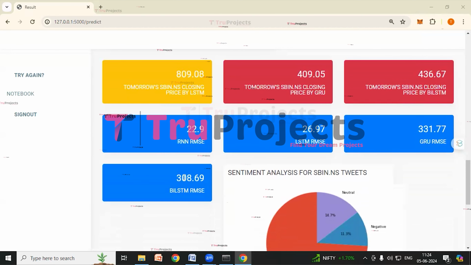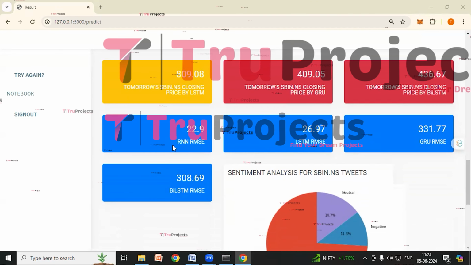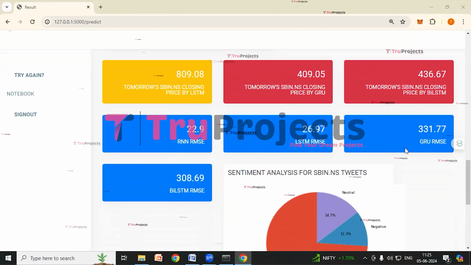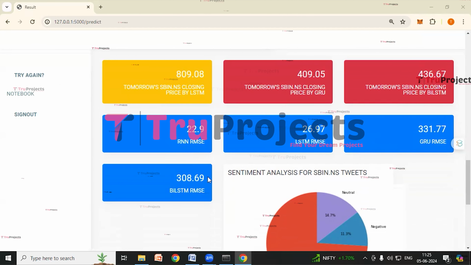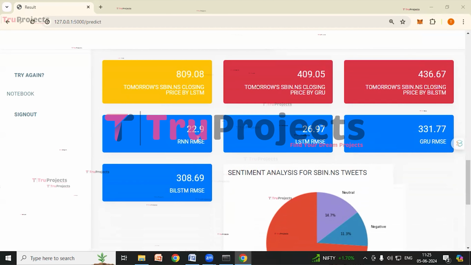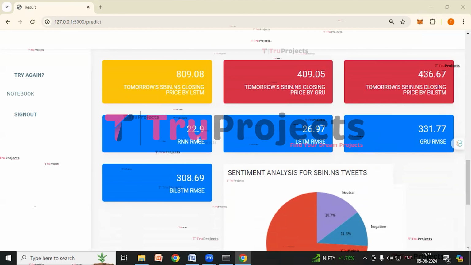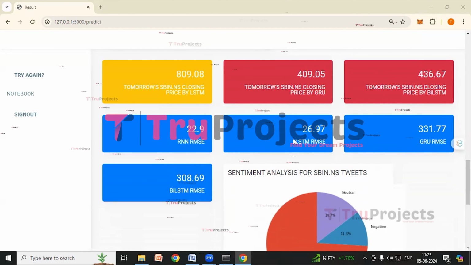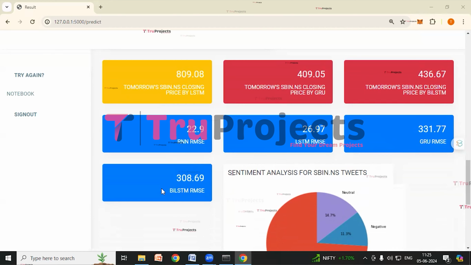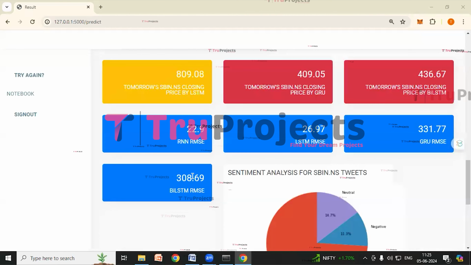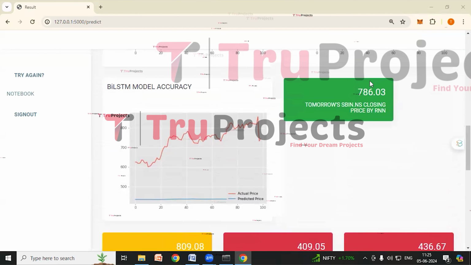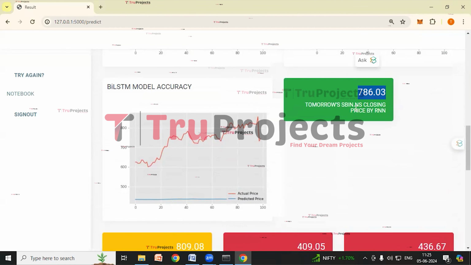And these are the RMS scores of the models. So the model with least RMS score is the best performing one. And here we can see among all these four models, RNN has secured the least RMS score with 22.9. So that is the least RMS score when compared to other models. So we will be considering the closing stock price predictions of RNN model. So this is the tomorrow's closing stock price we'll be considering.